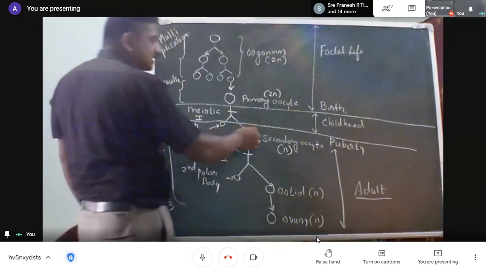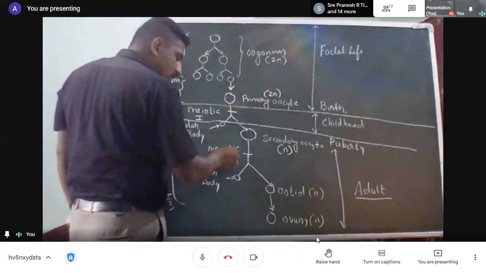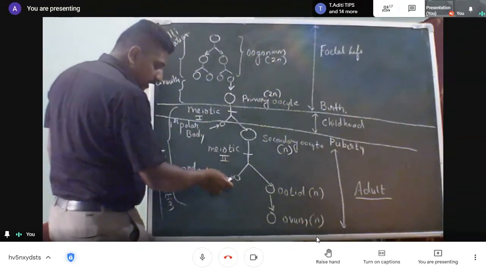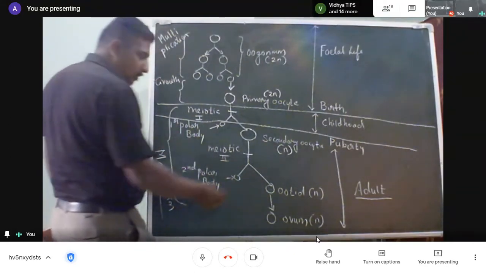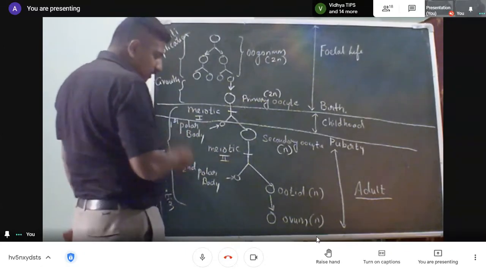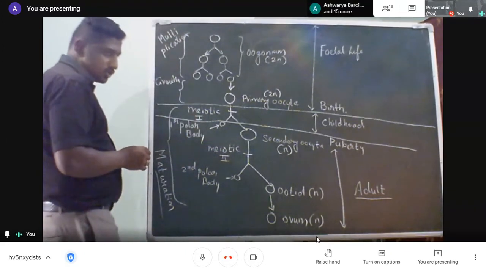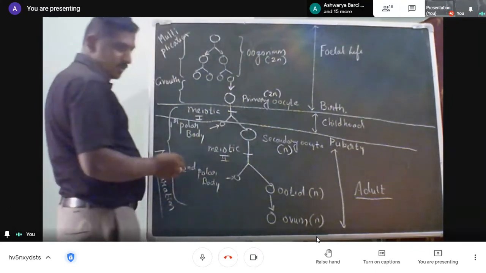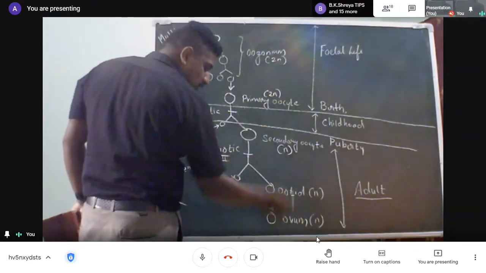This secondary oocyte undergoes meiotic II division, which is also asymmetrical, resulting in the formation of a small second polar body and one ootid. So there are three polar bodies and one ootid formed. This ootid transforms to an ovum.